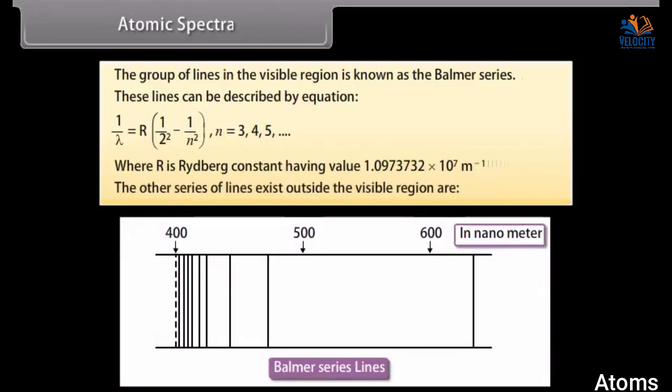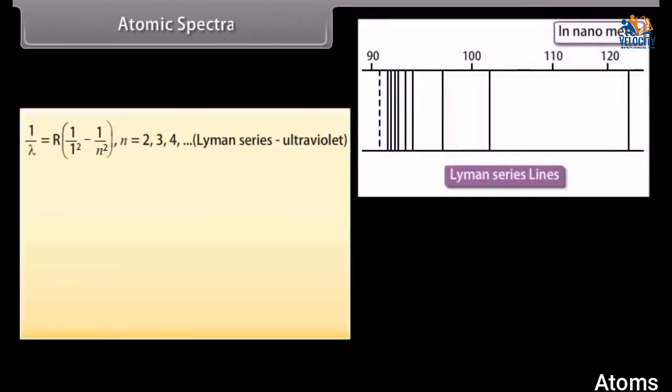The other series of lines that exist outside the visible region are the Lyman series, which is given by 1 upon lambda equals R (1 upon 1 square minus 1 upon n square). Here the value of n may be 2, 3, 4, 5 and so on.